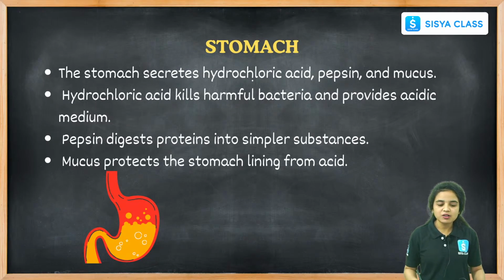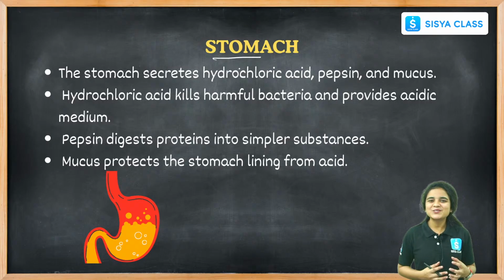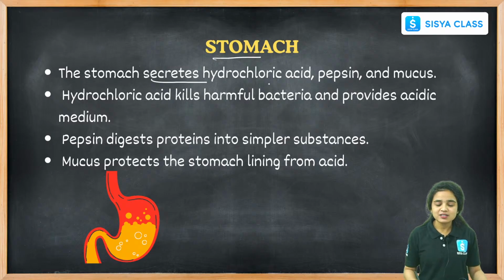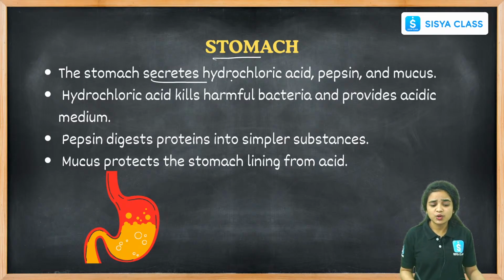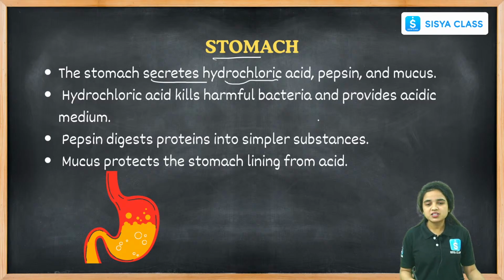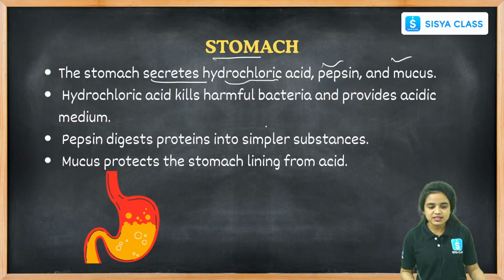And the next organ is the stomach. We all like our stomach because it stores our favorite food when we eat, right? And the stomach secretes a highly acidic liquid. What is that liquid? Hydrochloric acid. It is very acidic in nature, and pepsin and mucus are also secreted in the stomach.